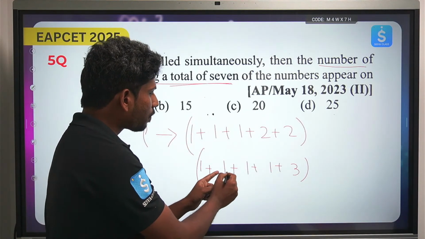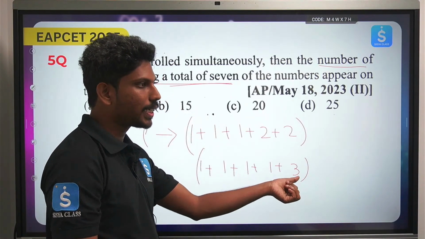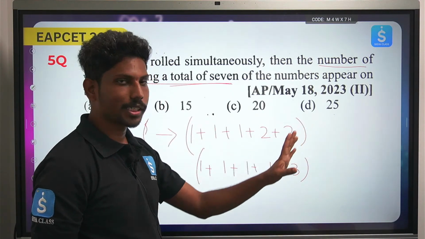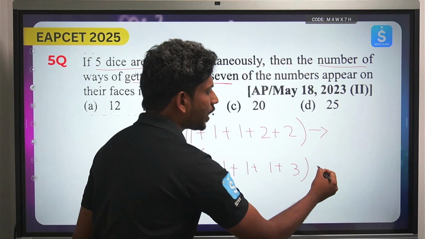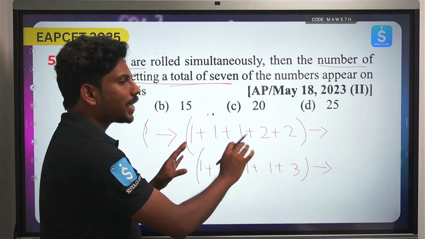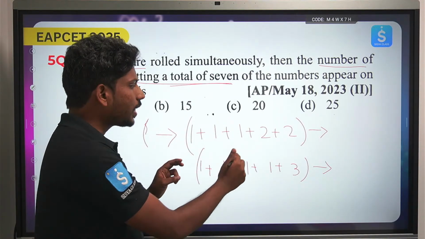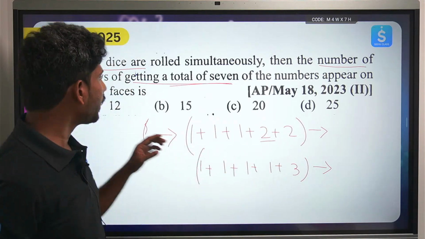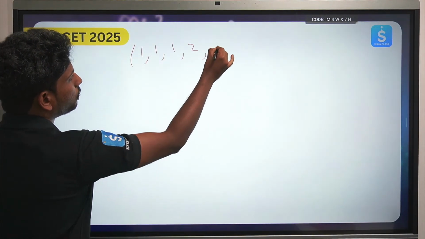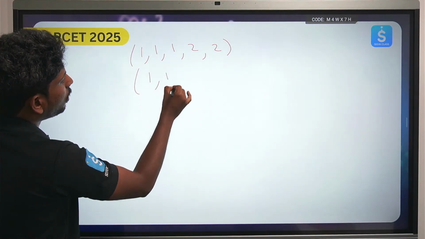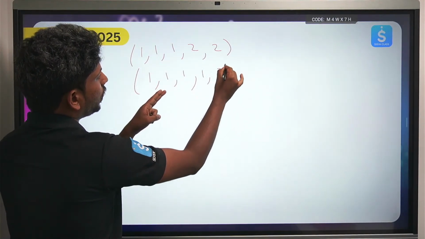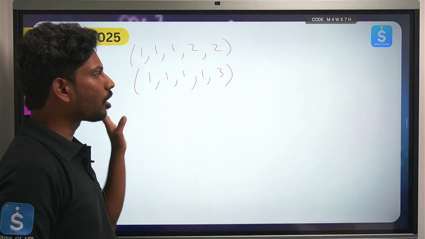If you see here, 1 plus 1 plus 1 plus 4 plus 3 is 7, and 1 plus 1 plus 1 plus 3 plus 2 is 5, 5 plus 2 is 7. Here also the answer is 7, and here also the answer is 7. Now what you have to do is see in how many different ways I can arrange these numbers. What does that mean? On the dice this combination should come, 1 1 1 2 2, and you can either get this combination or you can get 1 1 1 and 4 3. So you should get either of these two combinations.